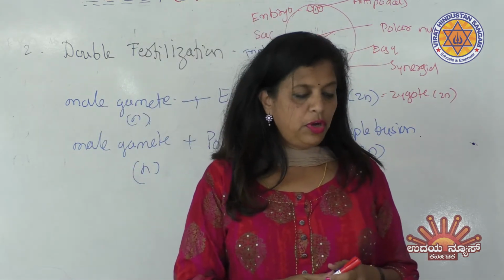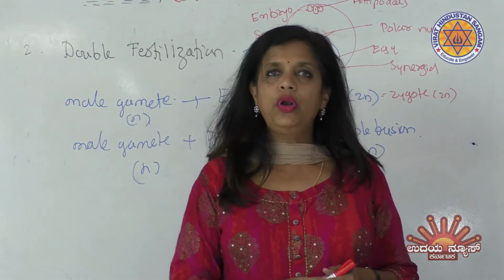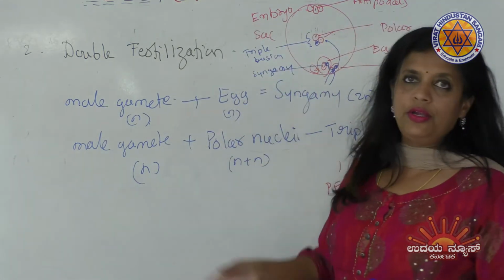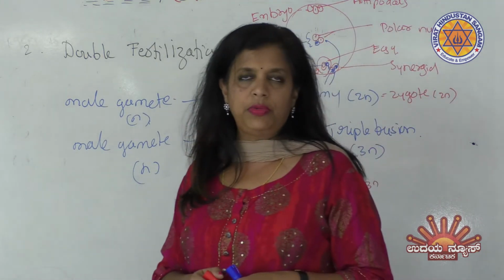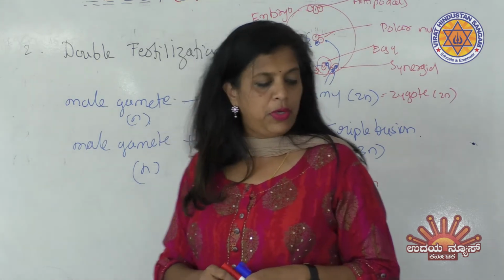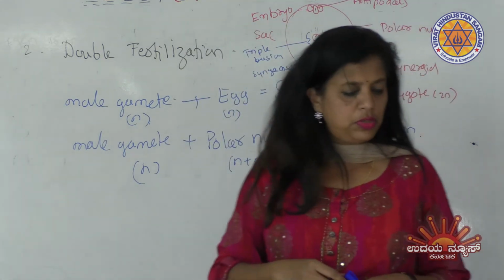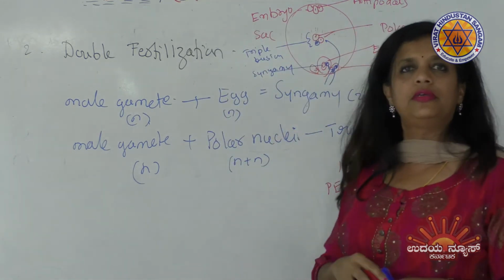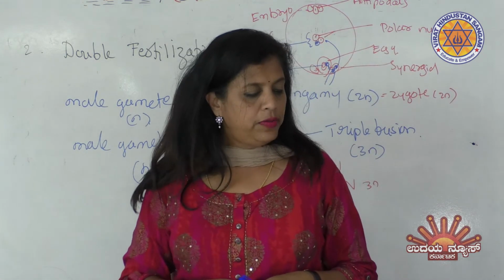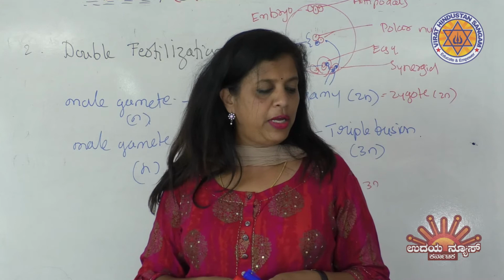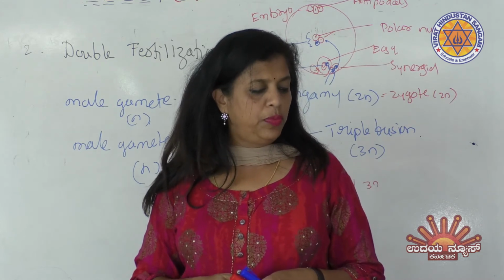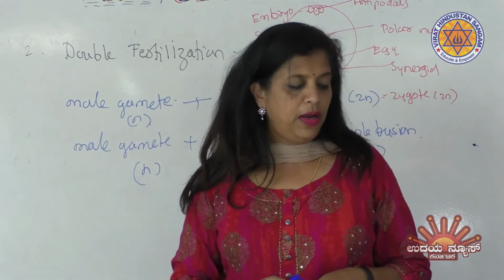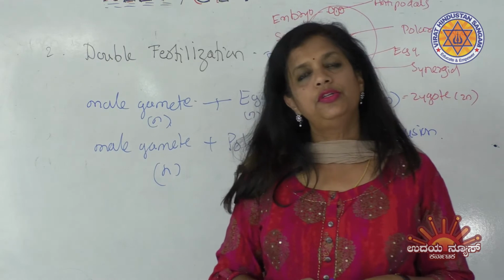The second one says fusion of one male gamete with two polar nuclei. Again, this is wrong, because once you have learned this, you can't even go to those options, they are 100% wrong. They are saying one male gamete fuses with the two polar nuclei, but the two polar nuclei are already there. According to them, this fusion is double fertilization, which is wrong. The third one says fusion of two male gametes of a pollen tube with two different eggs. Again, it's wrong.